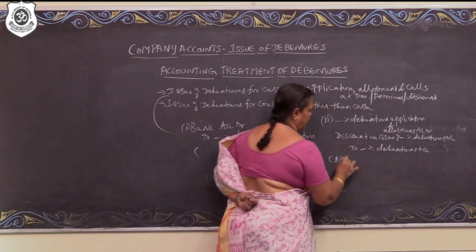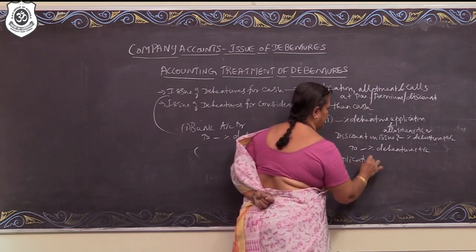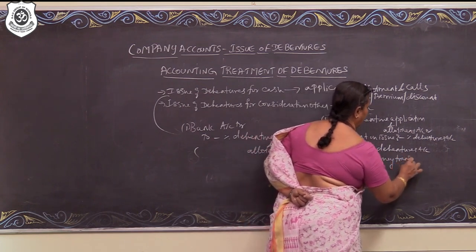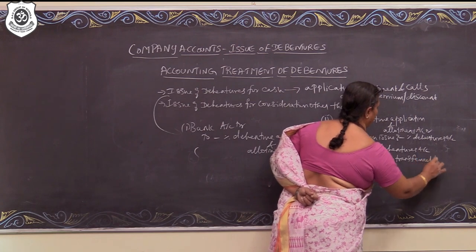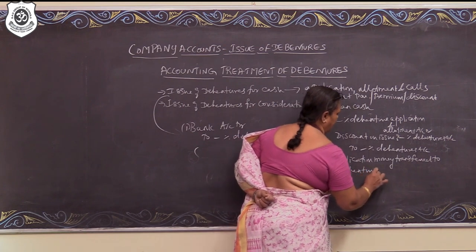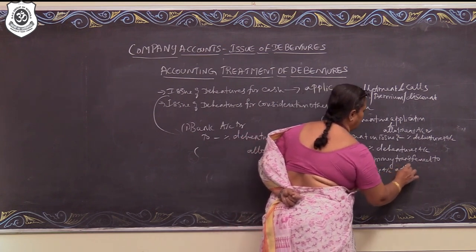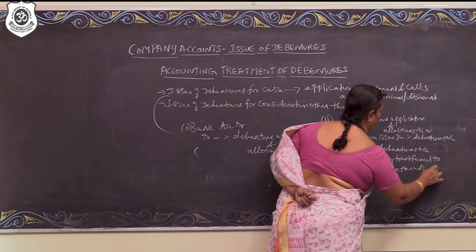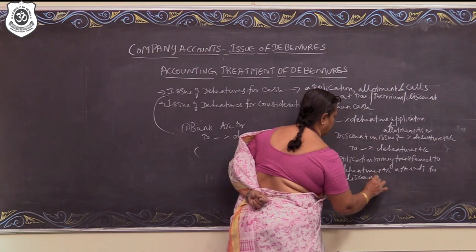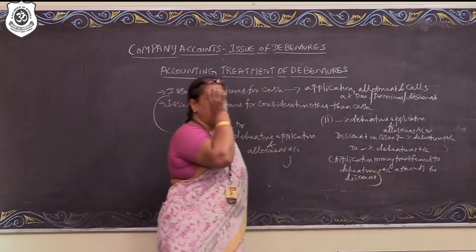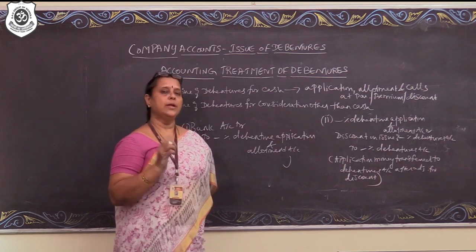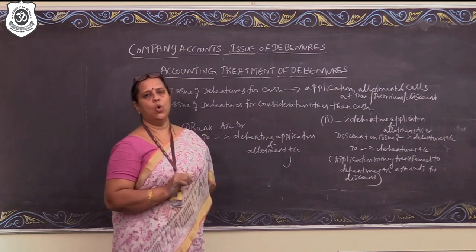Application money transferred to debentures account after adjustment for discount. So that has to be clearly mentioned that the company is transferring the debenture application money after the adjustment of discount on issue of debentures.